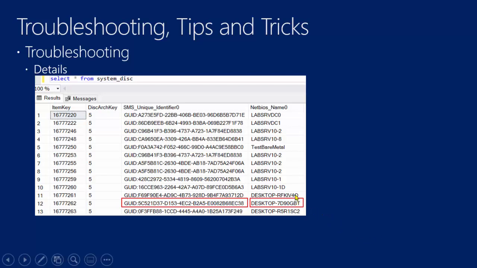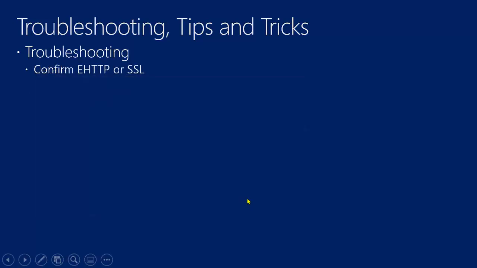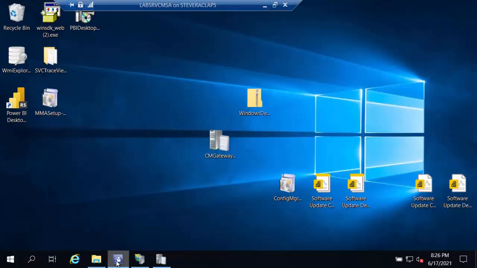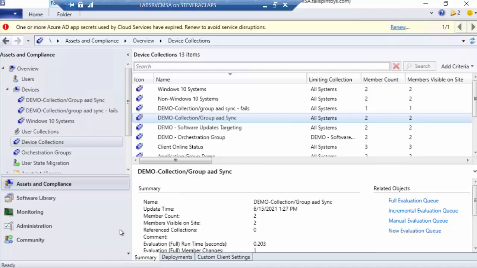I forget which one of the other ones it is, but this one is definitely one of them, right? Okay, so now if we know this, then we know that the other device that's in my collection is not replicating because it does not have the device ID. Well, why does it not have the device ID? Well, we can go look in Configuration Manager and let's see, right?